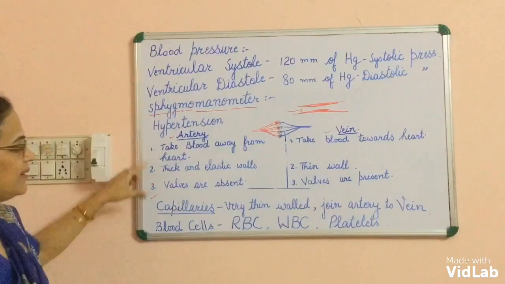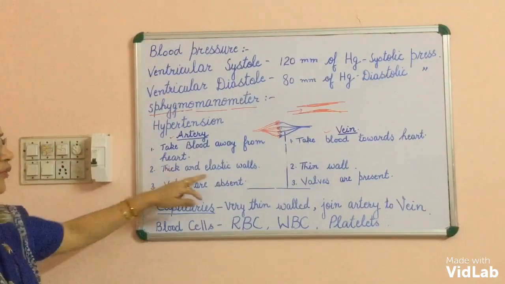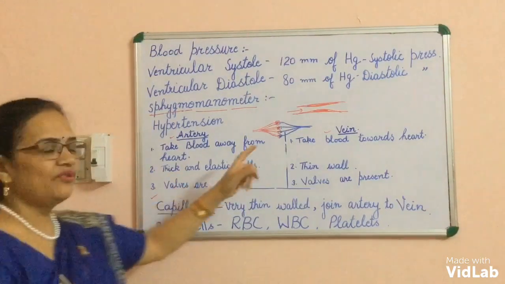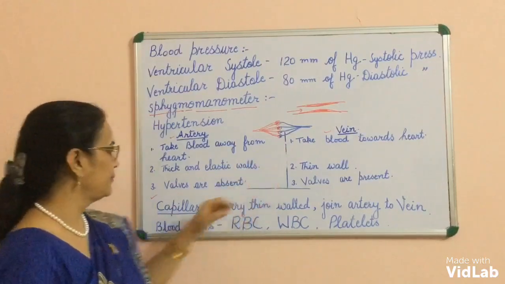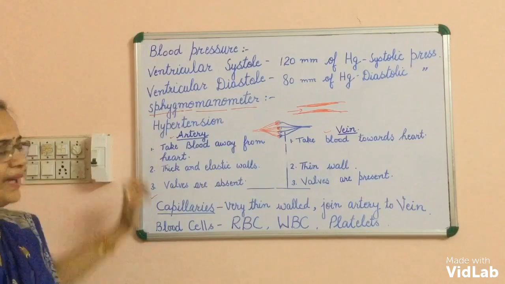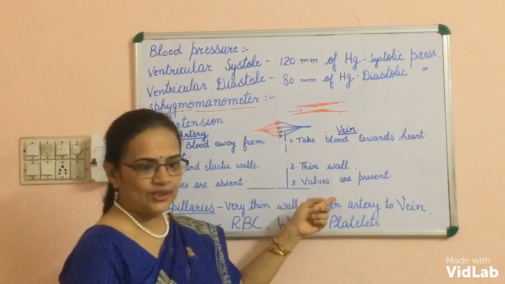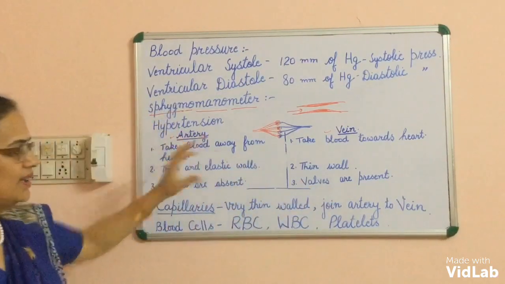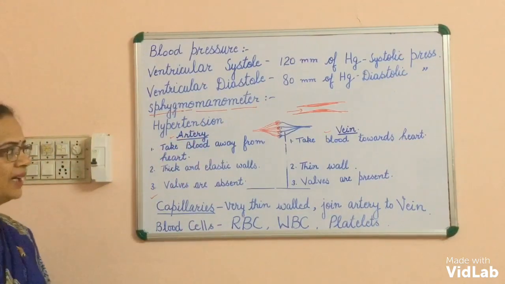Arteries are thick walled and their walls are elastic, but veins have thin walls. Valves are absent in the case of artery and valves are present in the case of vein. These are the main differences between artery and vein.